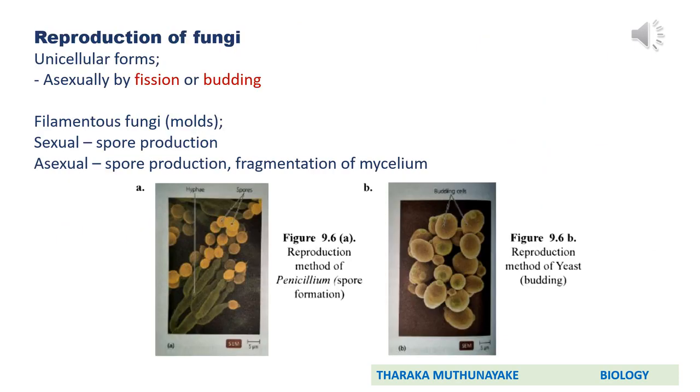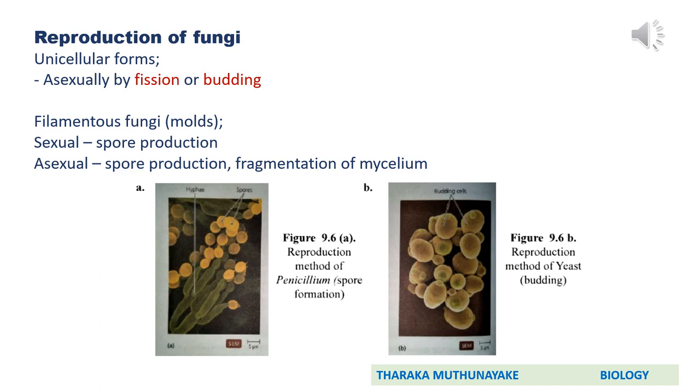Okay, we are moving to reproduction of fungi. Actually, these things are discussed on page number 8 of your resource book. So please go through that content as well. Read it thoroughly. If you consider reproduction of fungi, unicellular forms asexually reproduce by fission or budding. One common example of unicellular fungus that involves budding is yeast. In the previous slide, you observed a diagram of yeast. It's actually the budding stage of yeast.